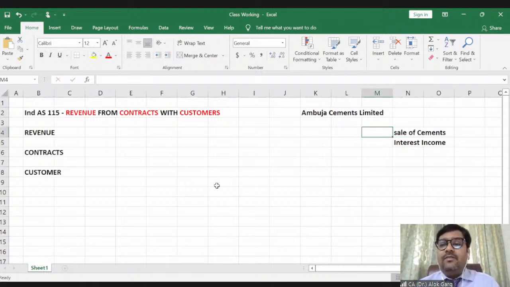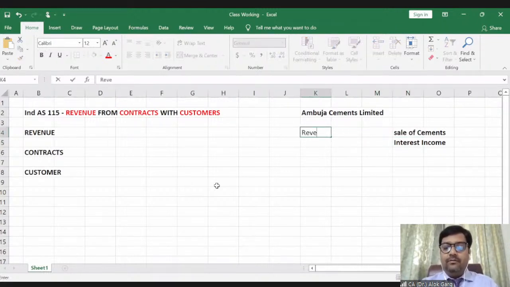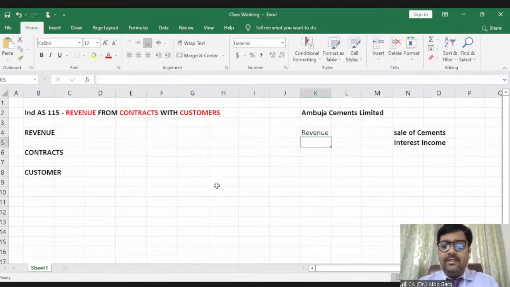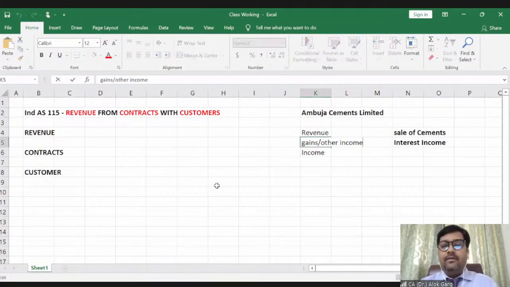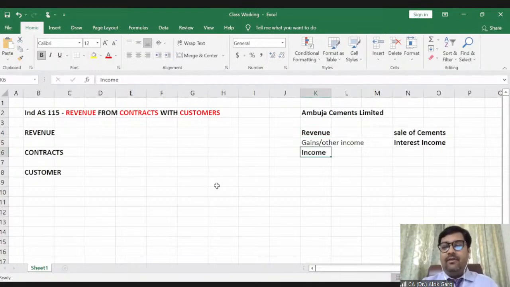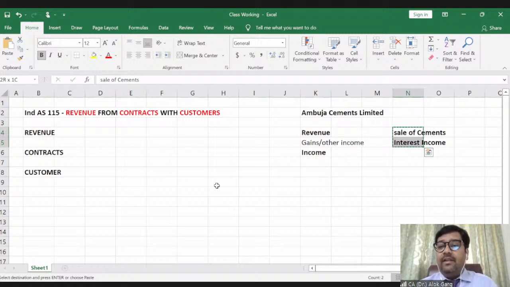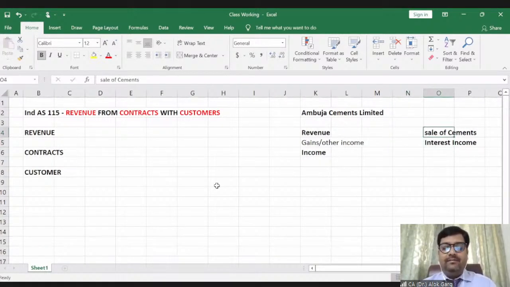Now we need to understand three words. One is revenue, second one is gains, or let's say other income, we can say gains or other income. The third one is income. So my question is, which is the wider word? Whether revenue is the wider word or income is the wider word? Which is the wider word? Revenue or income?